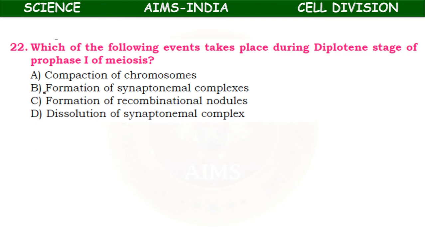Let us see the options given here: compaction of chromosomes, formation of synaptonemal complexes, formation of recombination nodules, dissolution of synaptonemal complexes. So here compaction of chromosomes takes place during the diplotene stage of prophase 1.